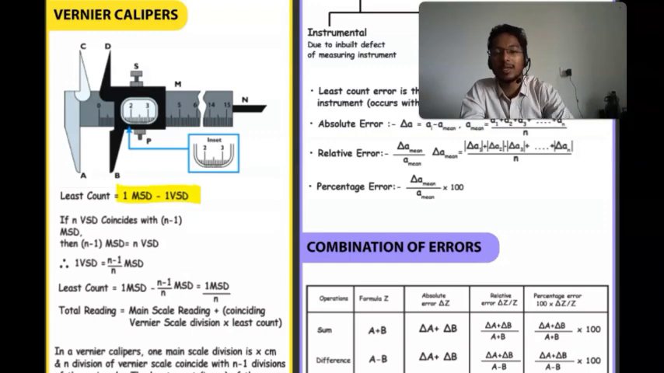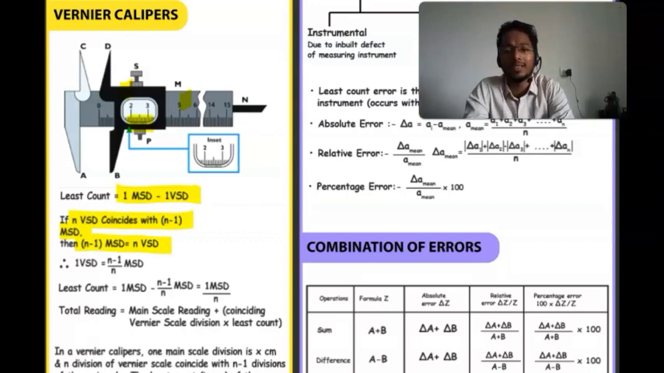What is MSD? Main scale division. This is the main scale division. And what is VSD? Vernier scale division. This is the vernier scale division. So the least count is 1 MSD minus 1 VSD. If n VSD coincide with n minus 1 MSD, then what can we write? N minus 1 MSD is equal to n VSD.